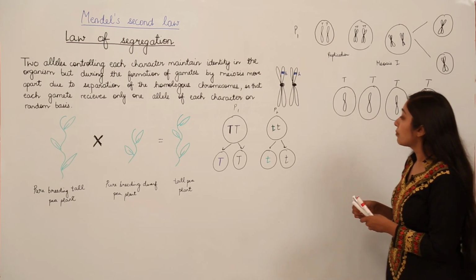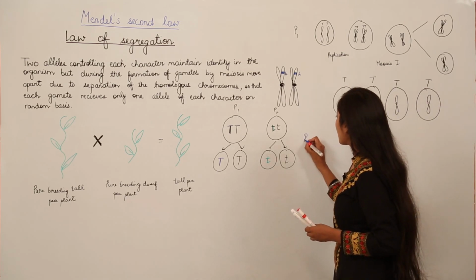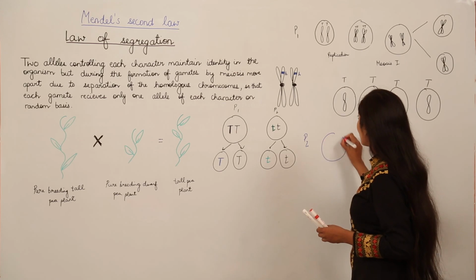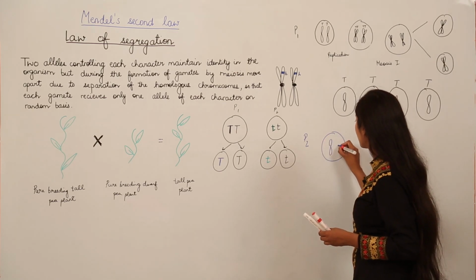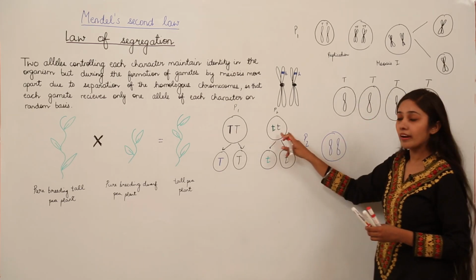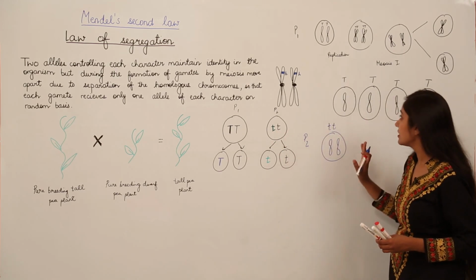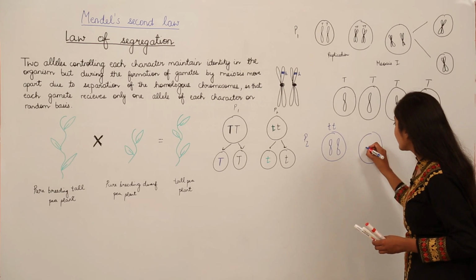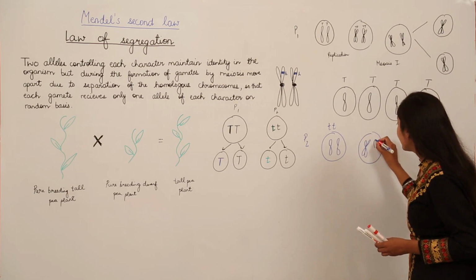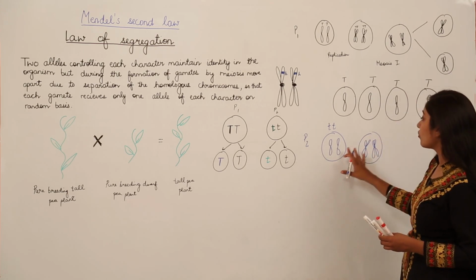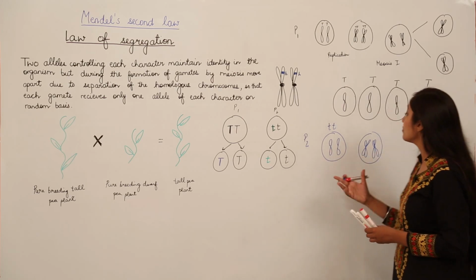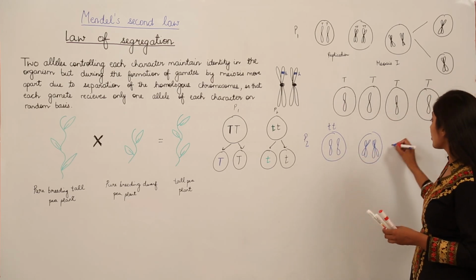Let's talk about parent 2. So what is happening in the case of parent 2? Again we have this allelic pair. We have lowercase letter t and lowercase letter t. So they are going to replicate. So we have chromosomes like this. Here I am showing replication of chromosomes. Then this enters meiosis 1.